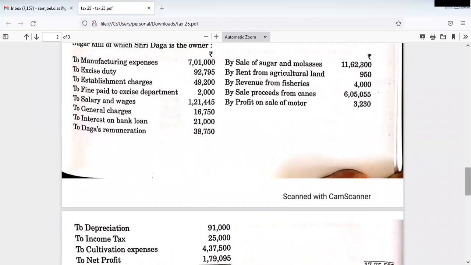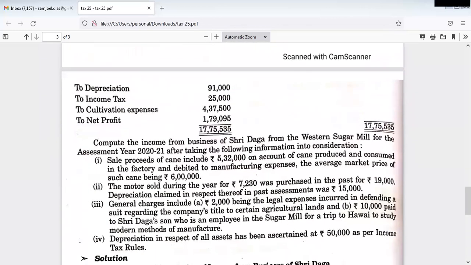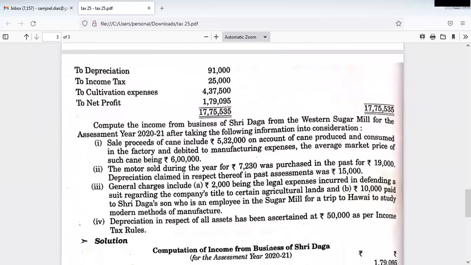identify one by one. So first one, manufacturing expenses, 7,01,000. Now to this, we have to see the additional information. See, additional information number one says that the sale proceeds of cane include rupees 5,32,000 on account of cane produced and consumed in the factory and debited to manufacturing expenses, the average market price of such cane being rupees 6 lakh.